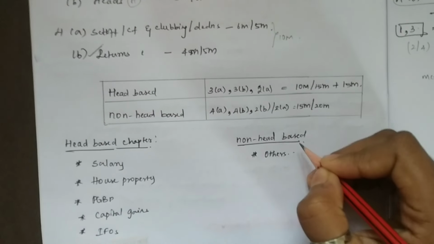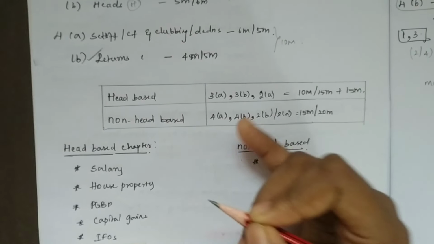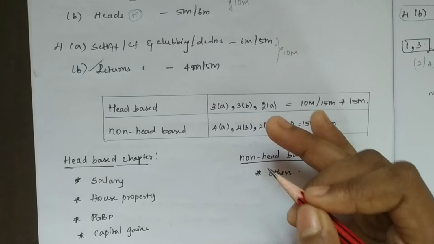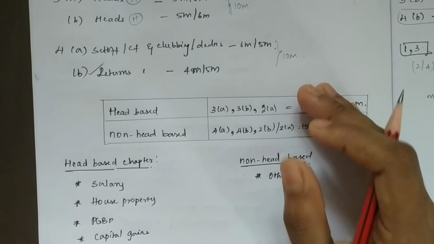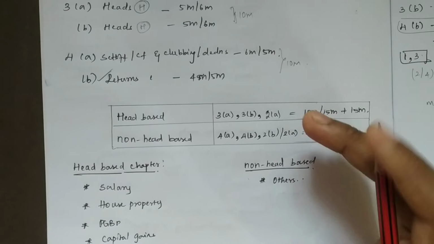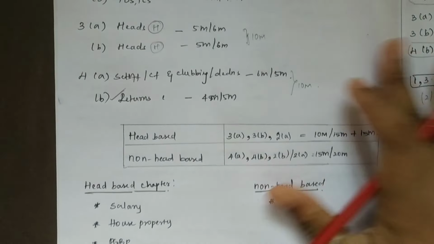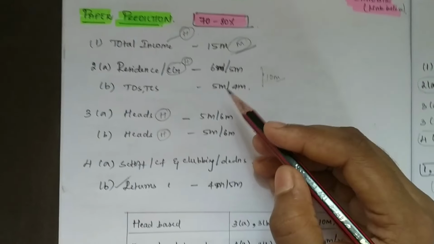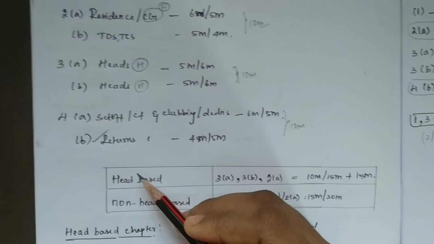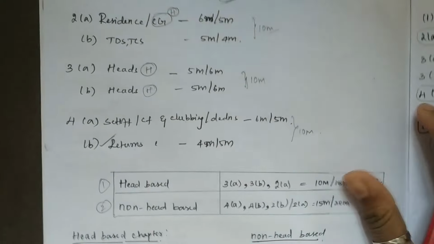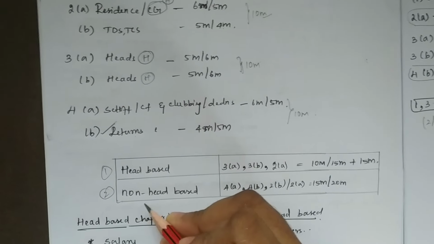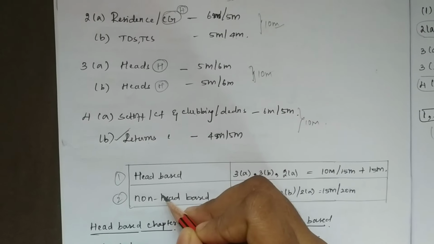Non-head-based chapters or the other chapters are, let's say, residential status, TDS, TCS, set off, clubbing, deductions, returns, and like that. Guys, based on the above analysis, I split it into two categories, head-based chapter and non-head-based chapter. You would have known now what is head-based and non-head-based.